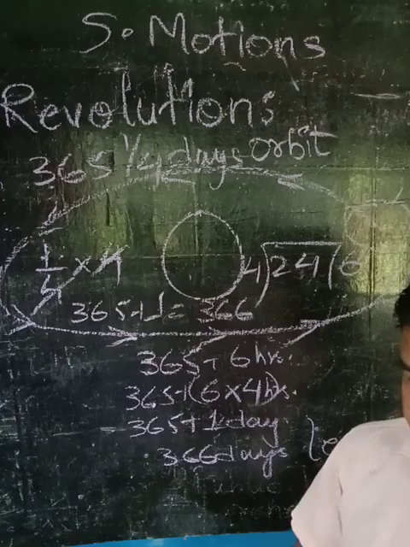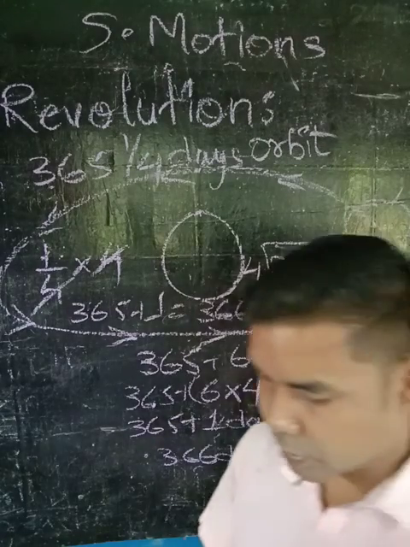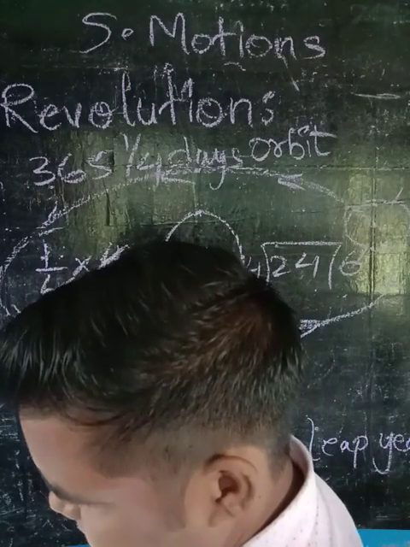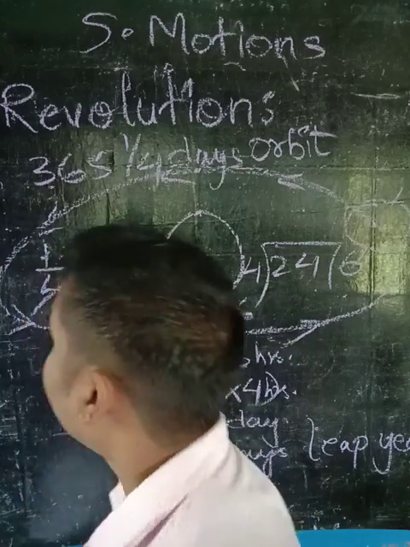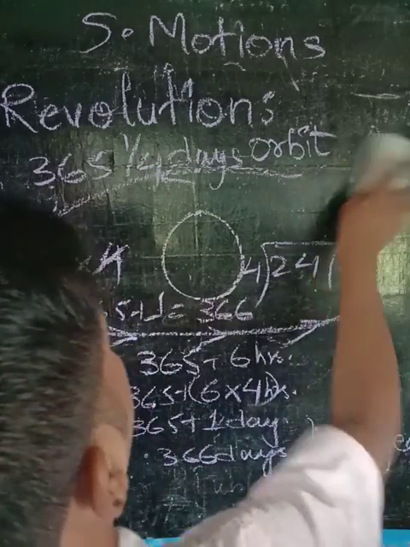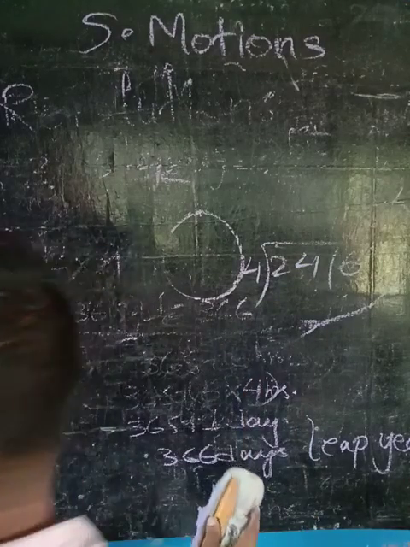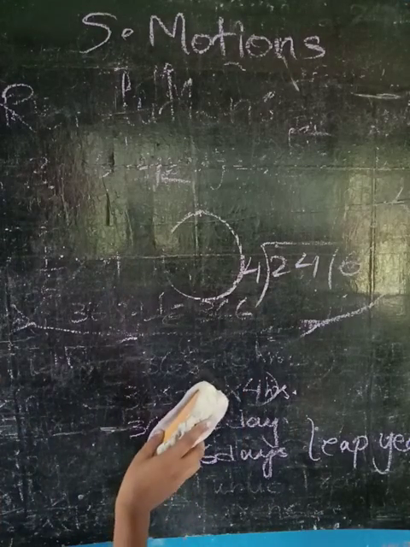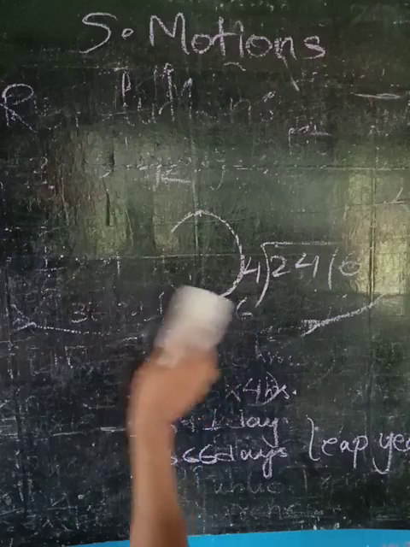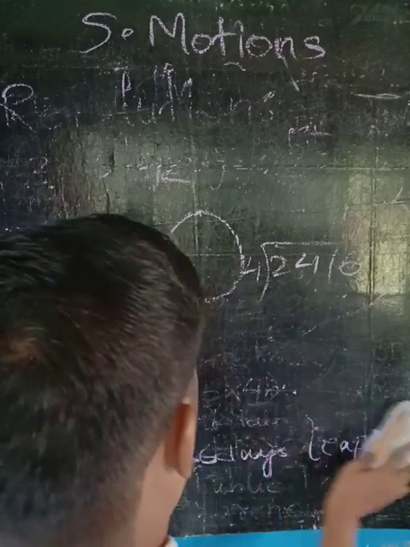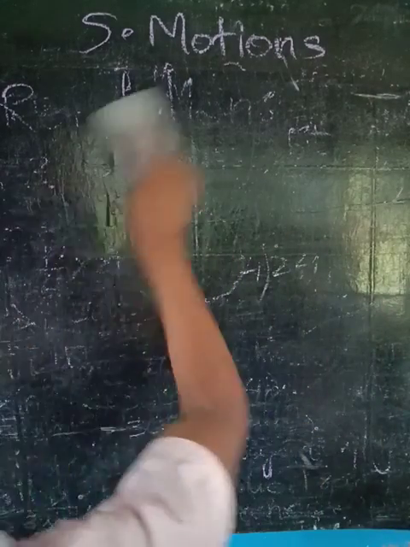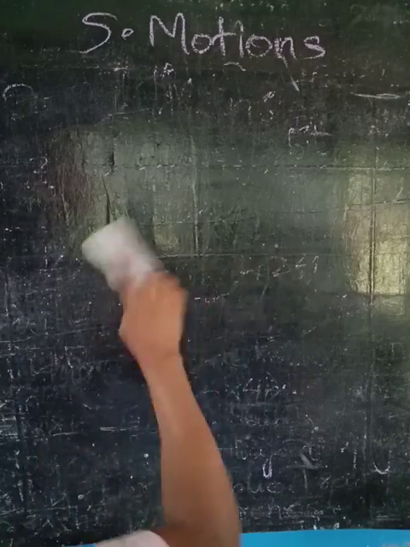So, the effects of revolution. What are the effects of revolution? See here. There are normally how many seasons? 4 seasons are there.